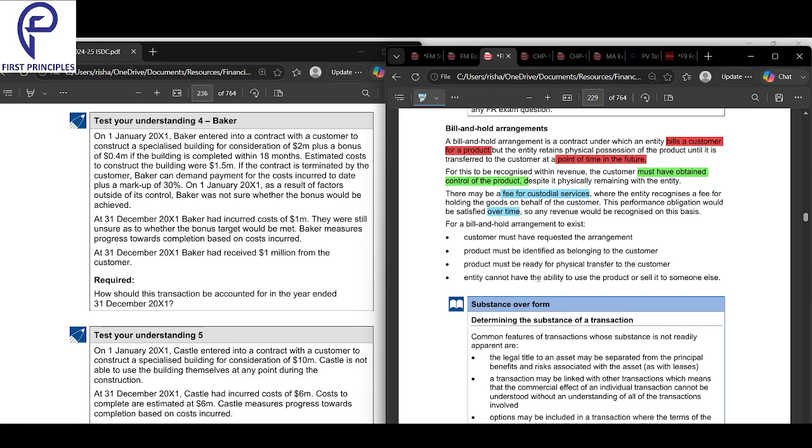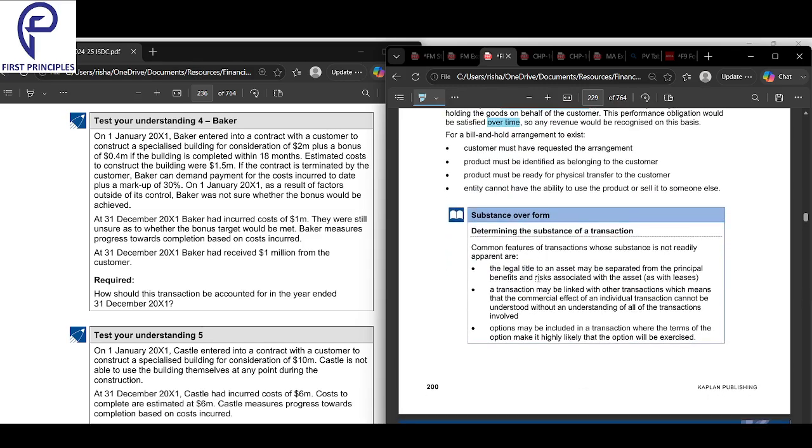So sometimes you can recognize revenue at a point in time. Yesterday we did a sum: a car was 3 lakhs and 1,20,000 was the service. But we would recognize only 3,10,000: 3 lakhs for the car, 10,000 for the service. So here also they are telling that the performance obligation should be over time. So you cannot recognize the full amount immediately. We'll do a sum, but I'm just trying to get the gist of it through you.